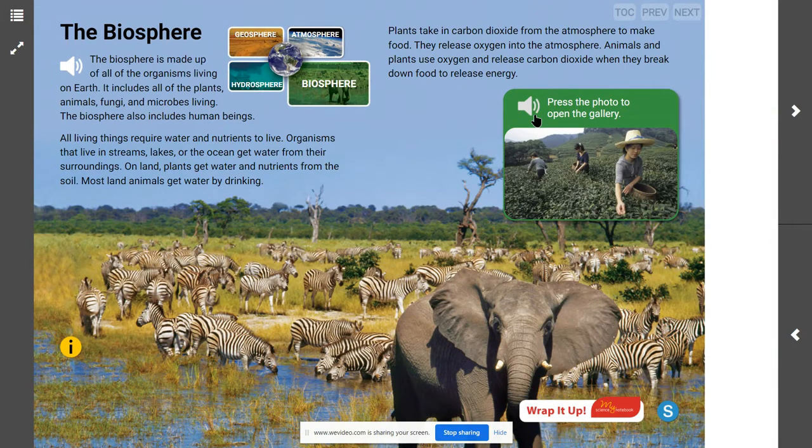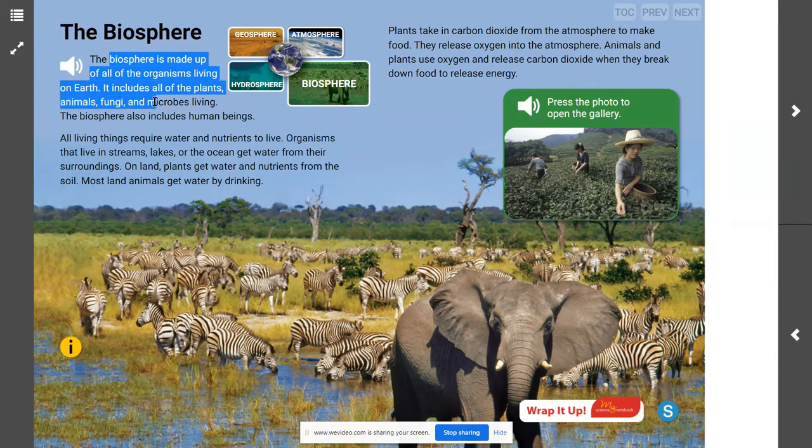What makes up the biosphere? The biosphere, says right here in my text, is made up of all of the living organisms on Earth. It includes all of the plants, animals, fungi, and microbes living on Earth. So, what makes up the biosphere? All of the living organisms on Earth.